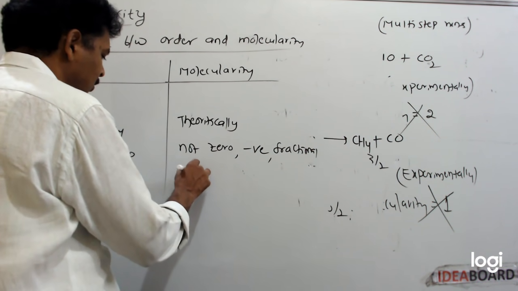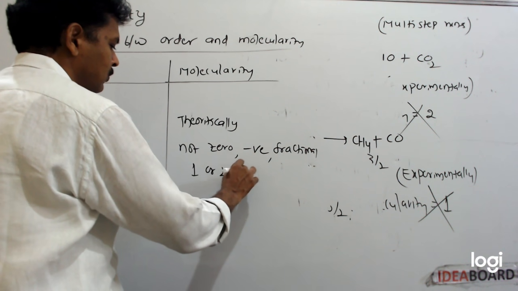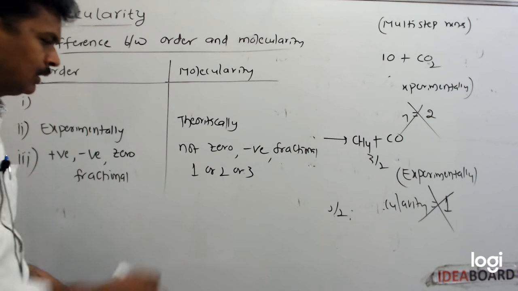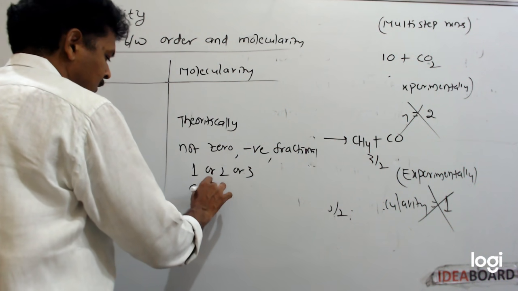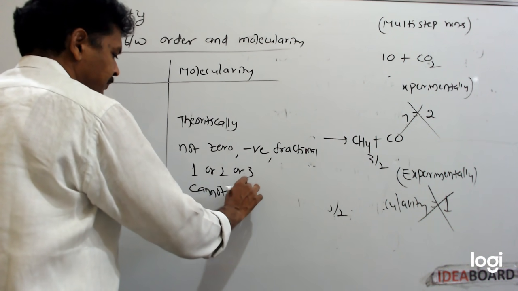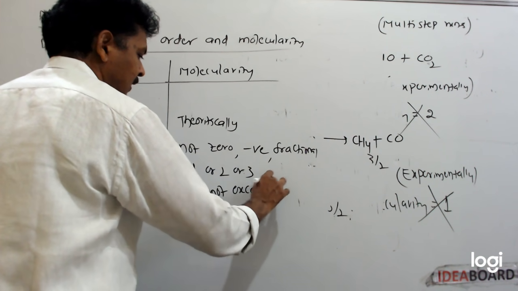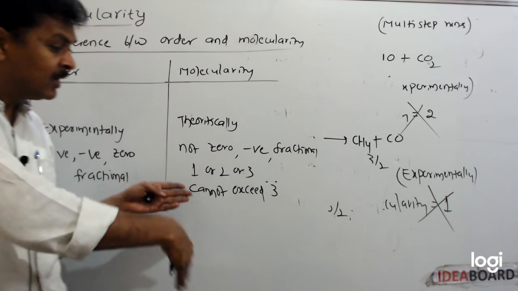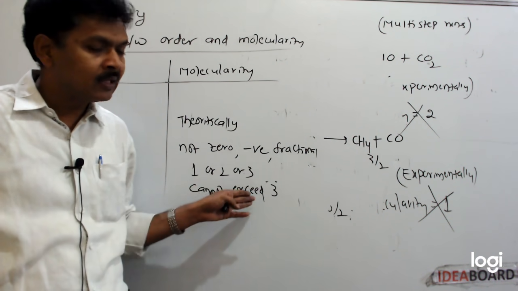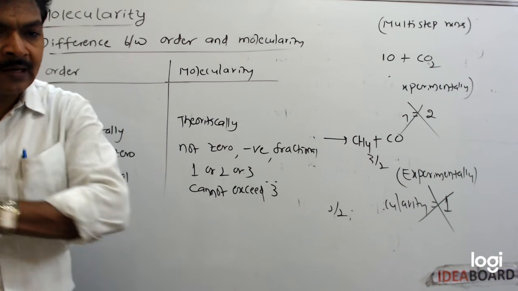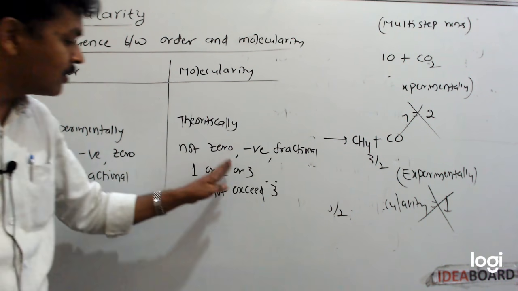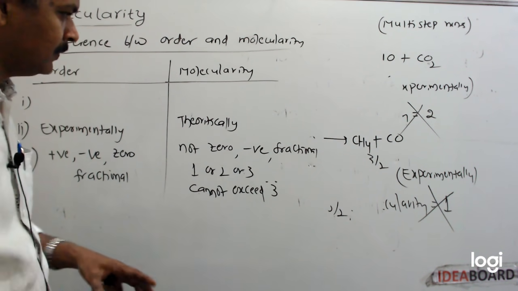It is always 1 or 2 or 3 only. It cannot exceed 3, because simultaneously between more than 3 molecules effective collisions cannot take place. That's why it cannot exceed 3.